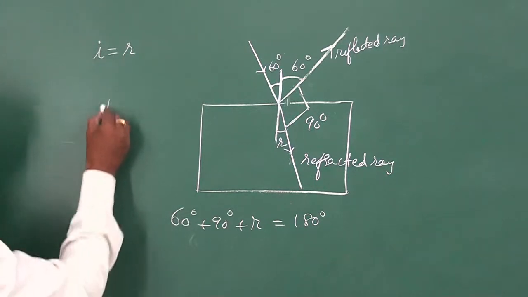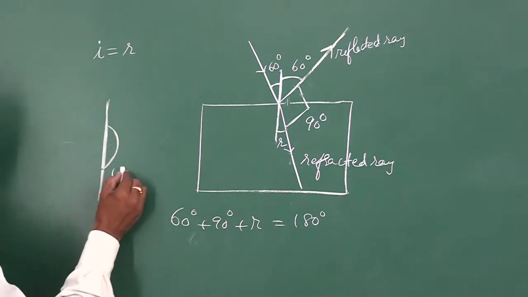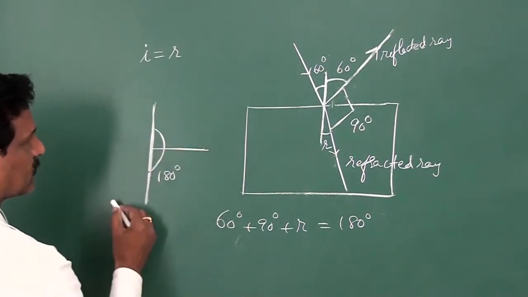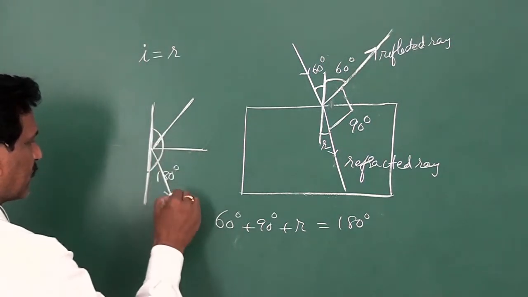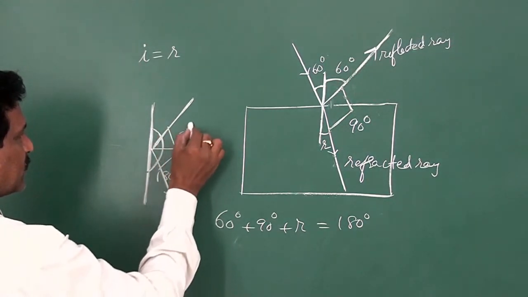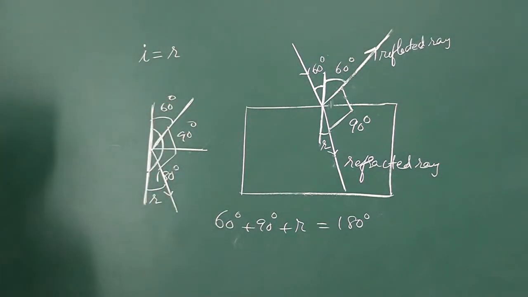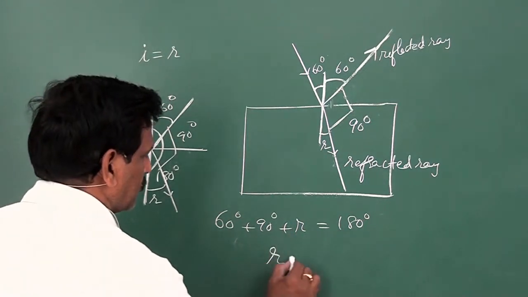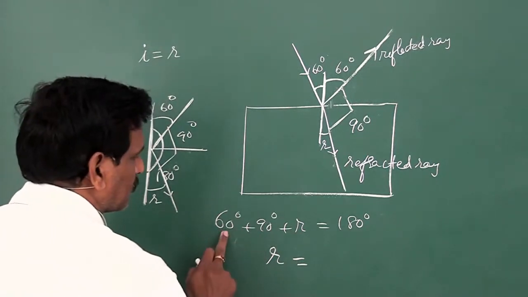Then the angle of refraction is 30 degree.